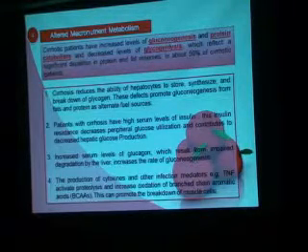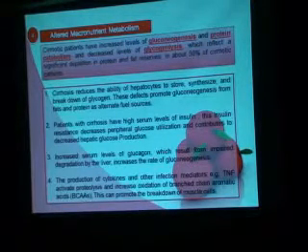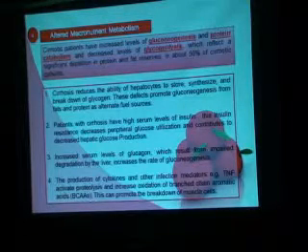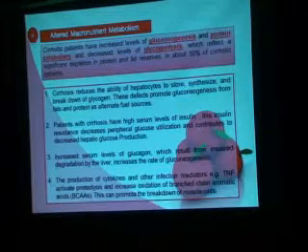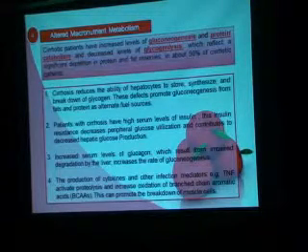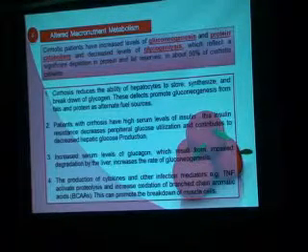Cirrhosis reduces the ability of hepatocytes to store, synthesize, and break down glycogen. These defects promote gluconeogenesis from fats and protein as alternate fuel sources. Patients with cirrhosis have high serum level of insulin. This insulin resistance decreases peripheral glucose utilization and contributes to decreased hepatic glucose production.